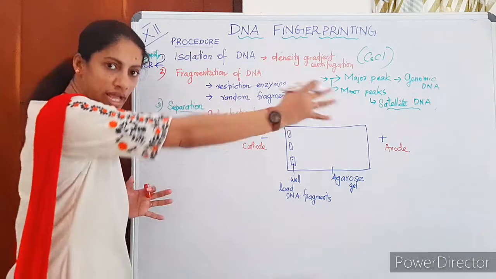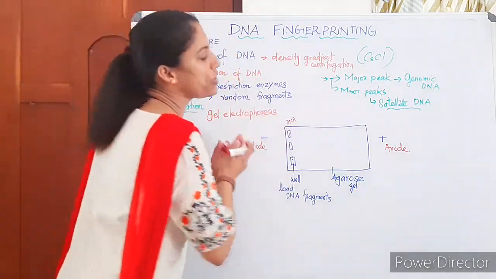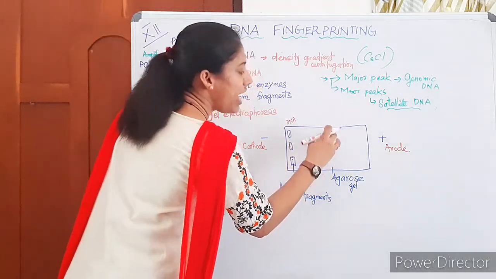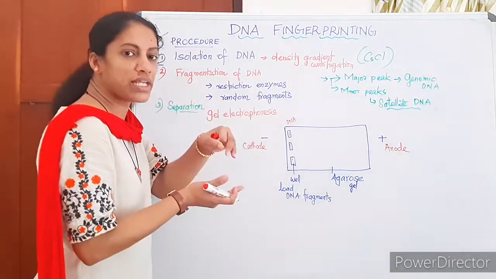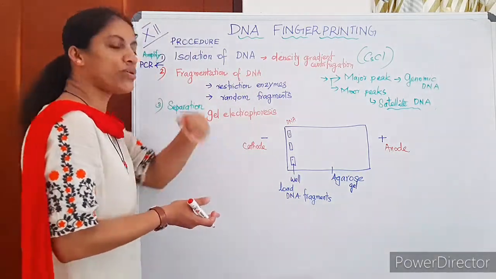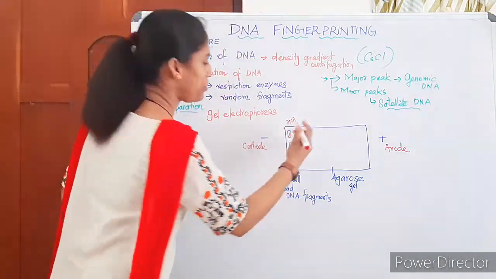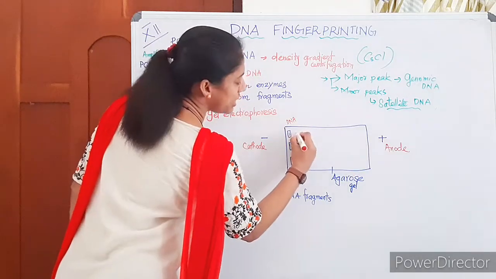Towards which side do the DNA fragments move? DNA fragments are negatively charged, so they move towards the anode. There is a particular gel inside, and the gel will allow the movement of DNA, but there is a retaining capacity also for the gel. All that we will discuss in the next topic, gel electrophoresis. Anyway, understand the negatively charged DNA moves towards the anode.